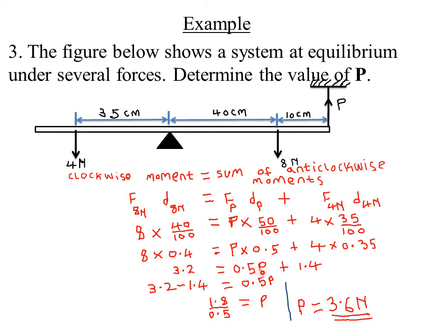So from here I collect the like terms. I take the 1.4 to the other side, so that I have 3.2 minus 1.4. Then this side I've remained with 0.5 P. So 3.2 minus 1.4, you actually get 1.8. Then I divide both sides by 0.5 to remain with P alone, so that P will be equal to 1.8 divided by 0.5. So you take 1.8 divided by 0.5, you'll actually get 3.6 Newton. So you get 3.6 Newton. So that will represent our force P.